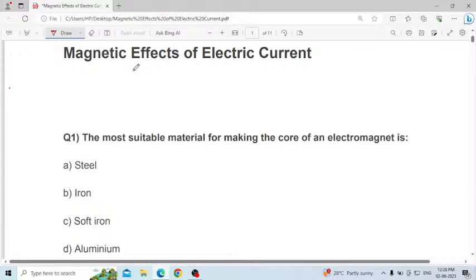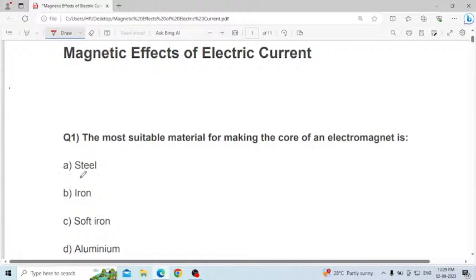First question: the most suitable material for making the core of an electromagnet is. To make the core of an electromagnet, which material will we use?